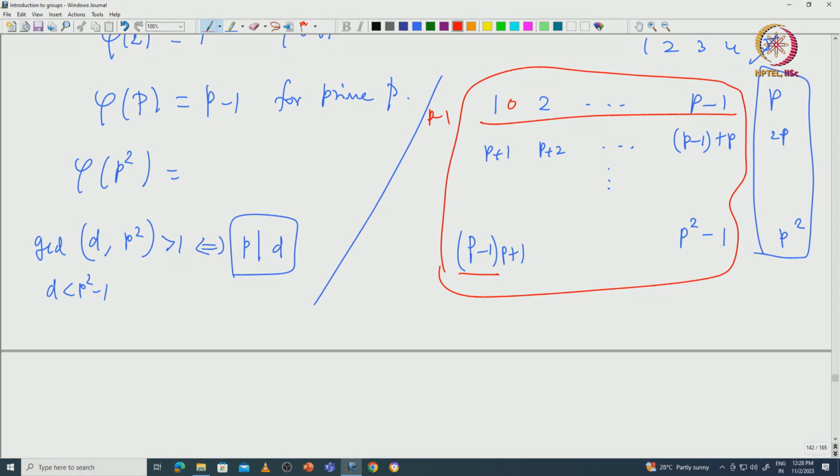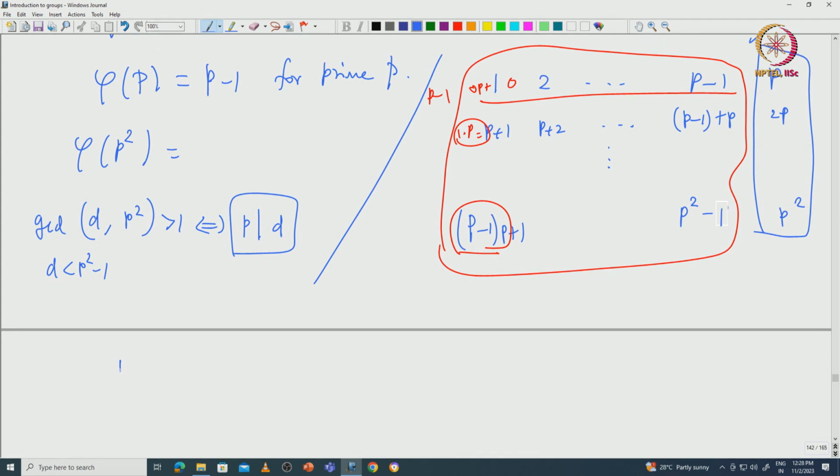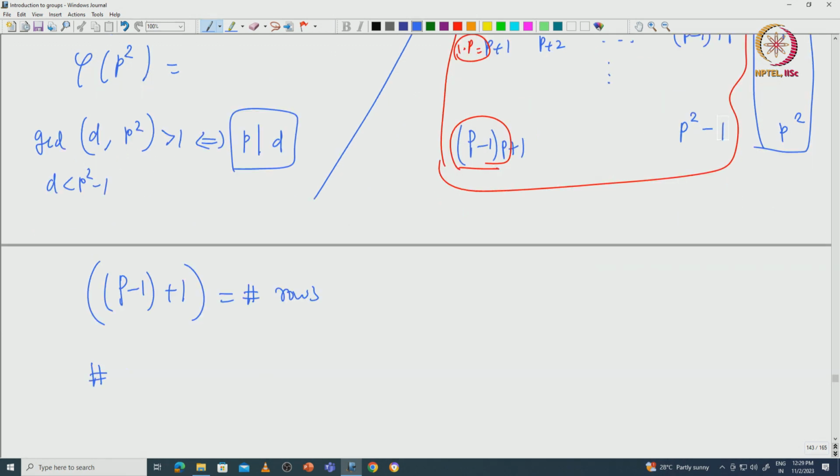and then going up to p to the power p minus 1 plus p minus 1 plus 1, because this is the one you are going. So, this is 0 times p, and then 1 times p equal to p. So, basically it is exactly p minus 1 plus 1, this is the number of rows, and the number of columns in the red is p minus 1.